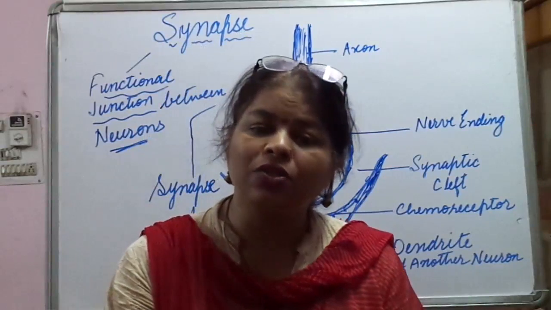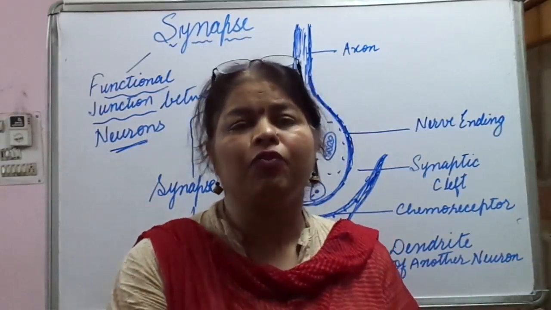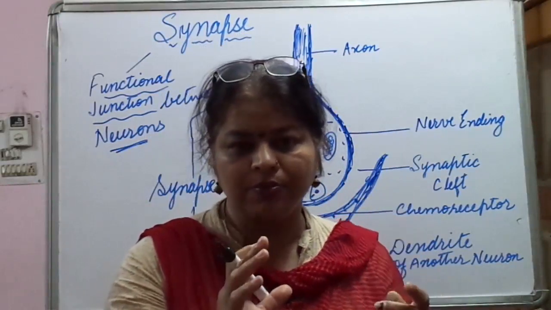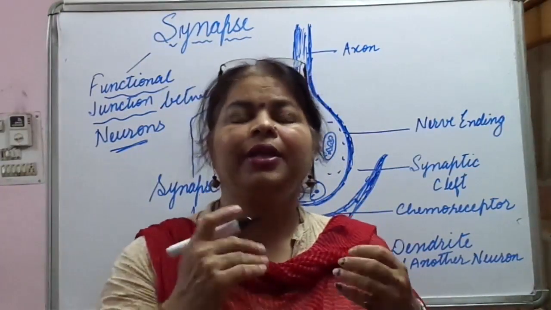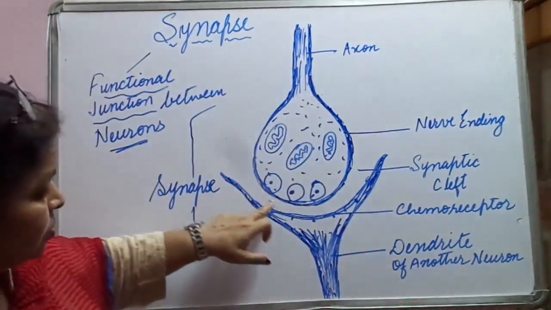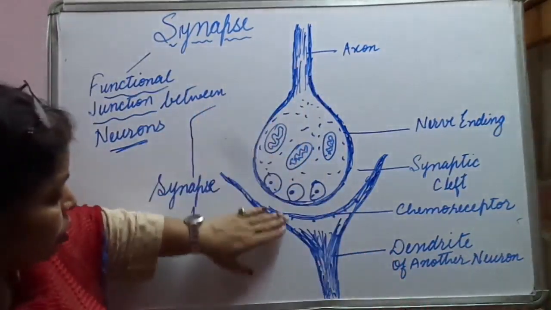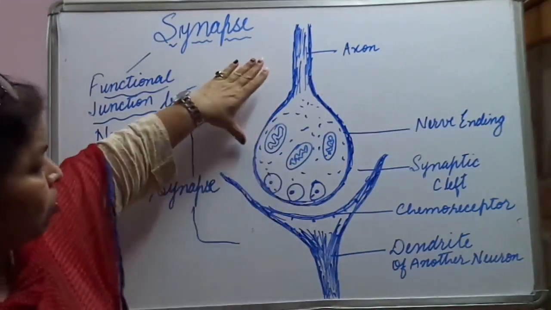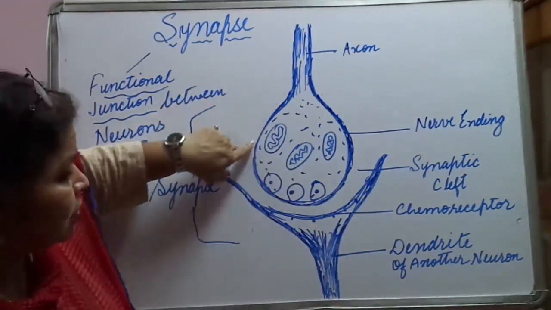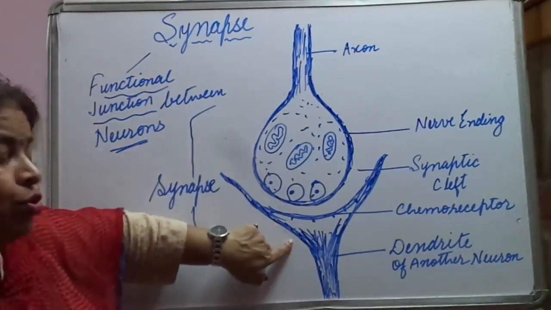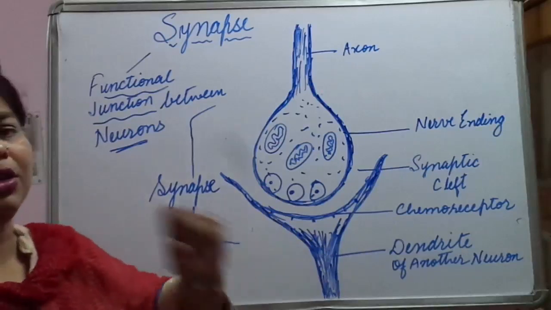At the nerve synapse, the axon terminal comes in very close proximity to the dendron terminal of another neuron. One neuron's nerve ending is very close to the dendrite of the other neuron.